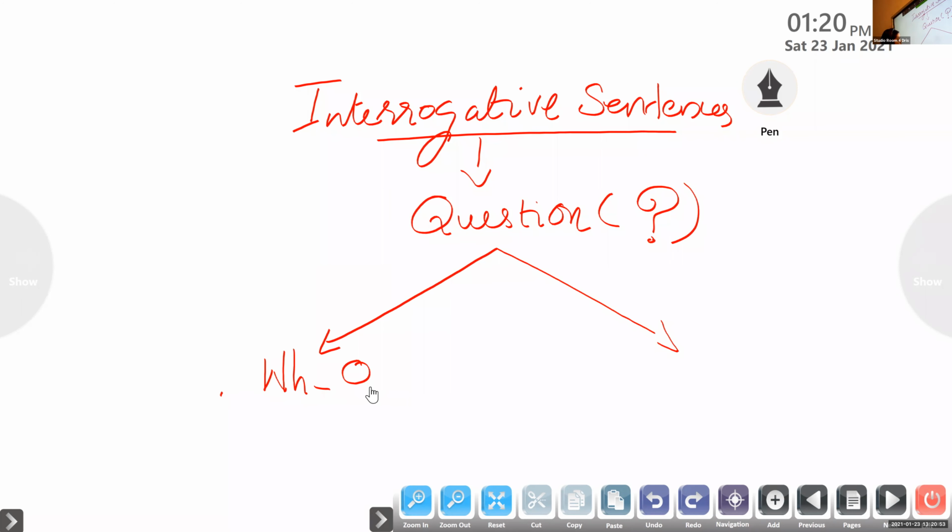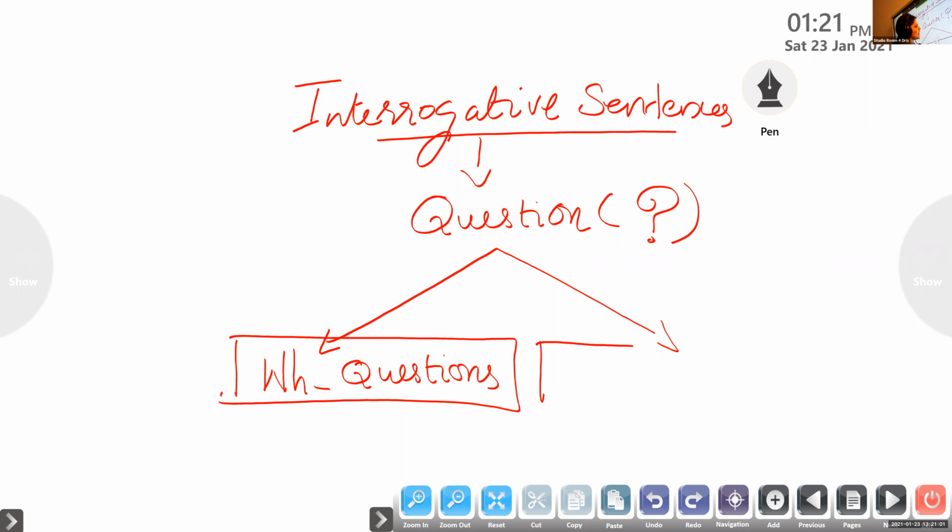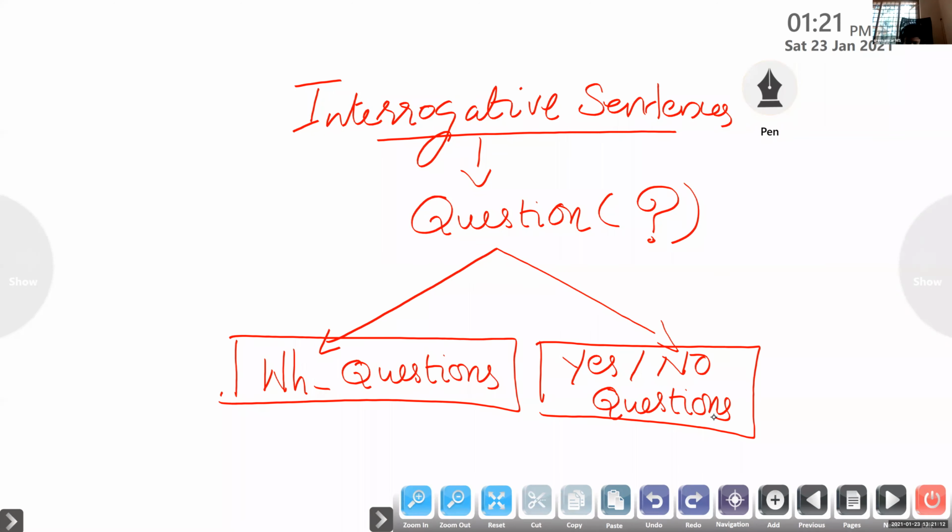WH questions, and the second one, yes or no questions. There are two types of questions: yes or no questions and WH questions.